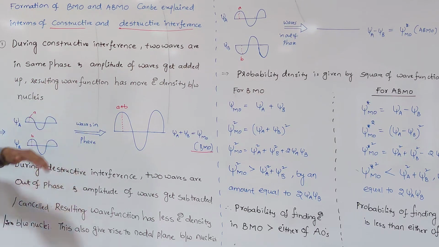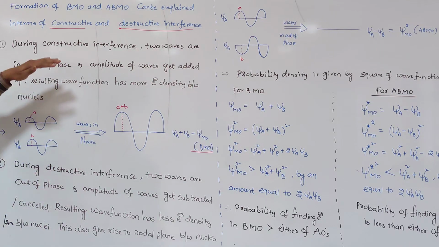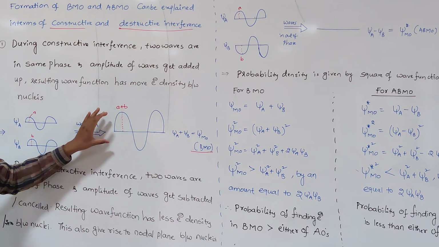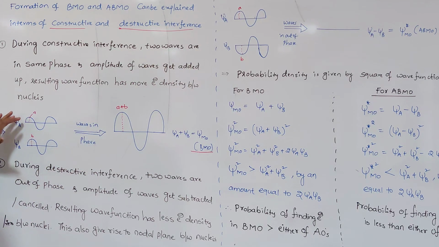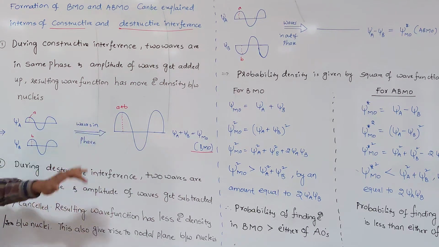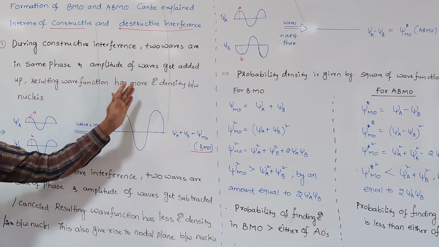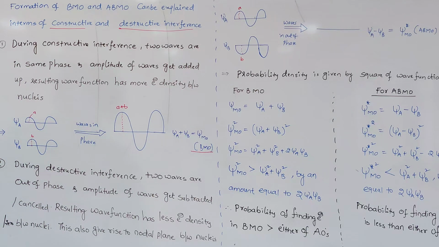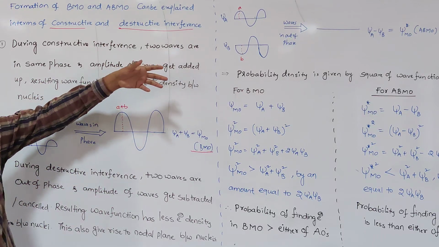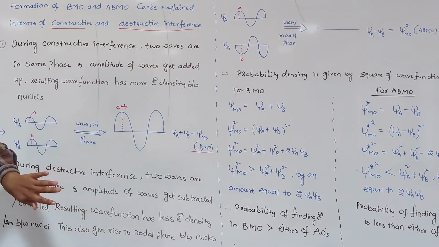So the bonding and anti-bonding molecular orbitals are formed by constructive or destructive interference. Whenever the two waves are in the same phase, the resultant amplitude is more than either amplitude A or B. That refers to the formation of the bonding molecular orbital, and also to more electron density between the nuclei. If psi A and psi B, the two wave functions or waves, are in opposite phase, that is out of phase, then